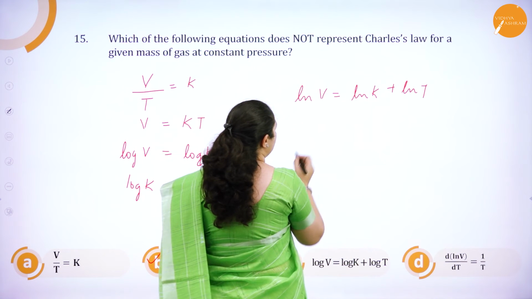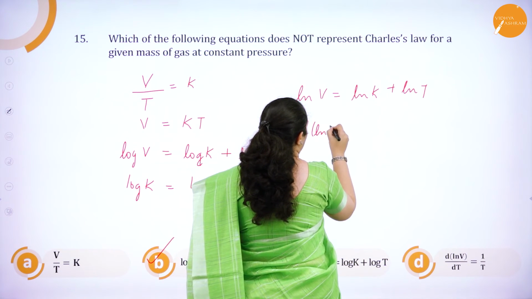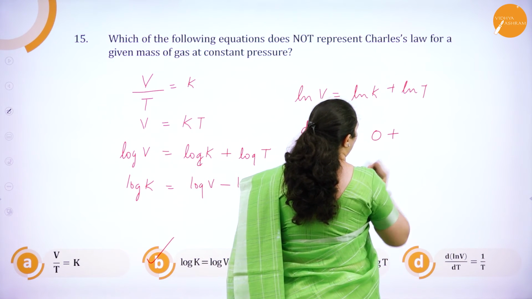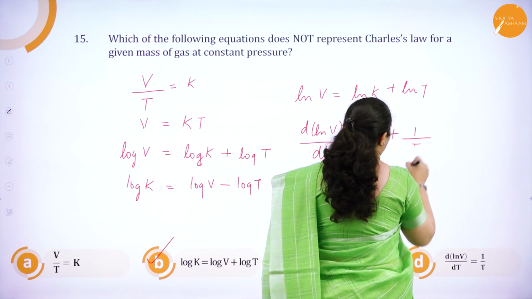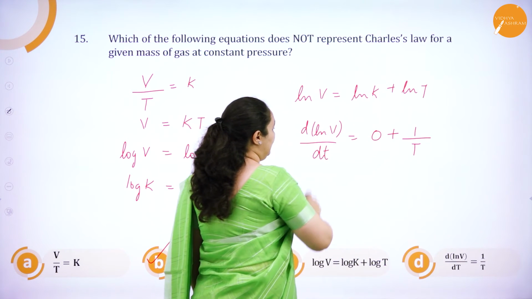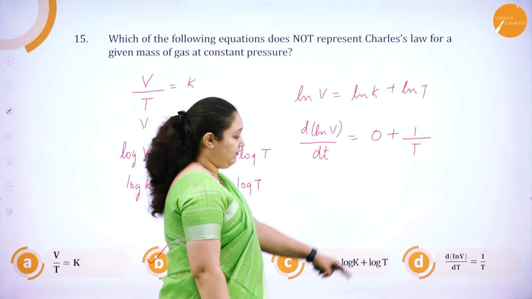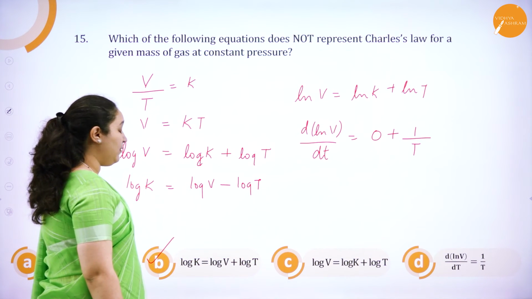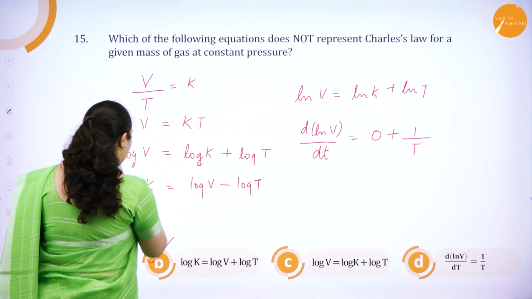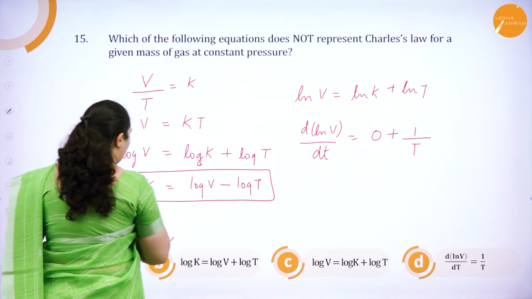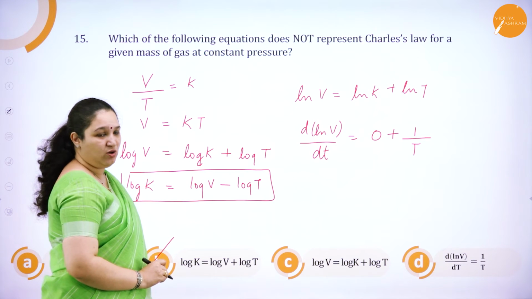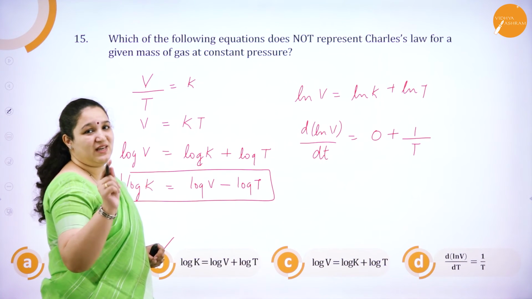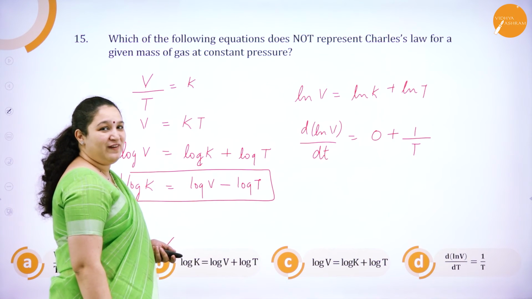Okay. Now if I differentiate this, it will be d ln V by dt. This is a constant, so 0 plus, I'll get 1 by T. So of course d ln V by dt is equal to 1 by T. Even that is the correct answer. The wrong one is log K is equal to log V plus log T, but the actual one which should have been was log K is equal to log V minus log T. So they are asking us which does not represent. So option B is the correct answer. I hope you have understood.